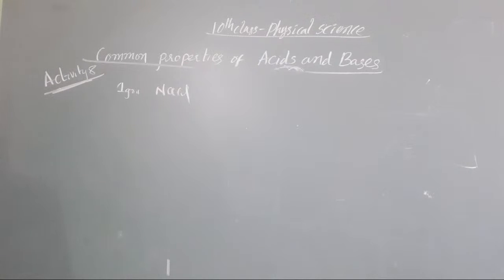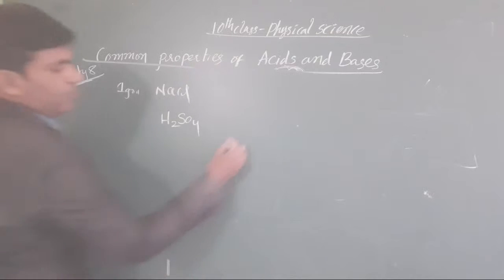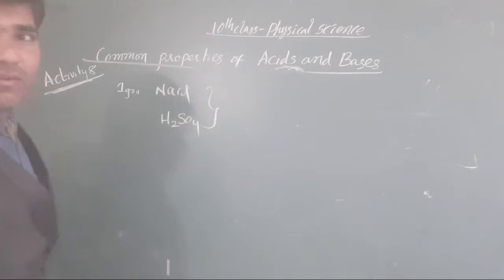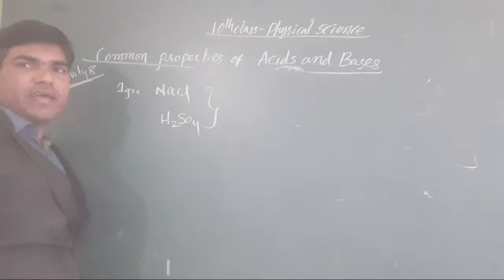Take 1 gram of NaCl in a clean and dry test tube, and add some concentrated sulfuric acid to it. H2SO4 is added to it, and we get one of the components for us. What are the components we have to take here? What we have taken here is a salt as well as an acid.